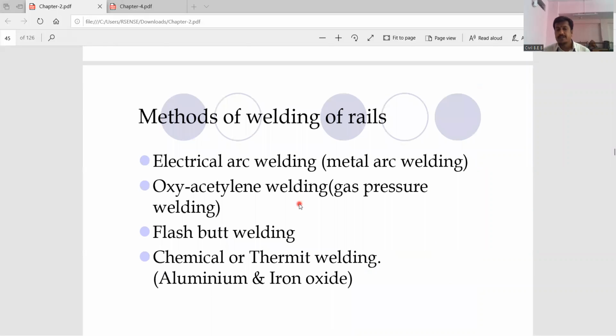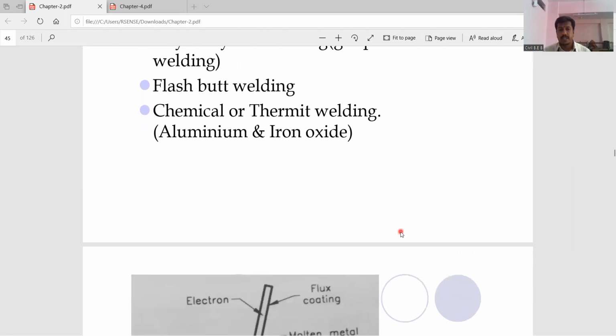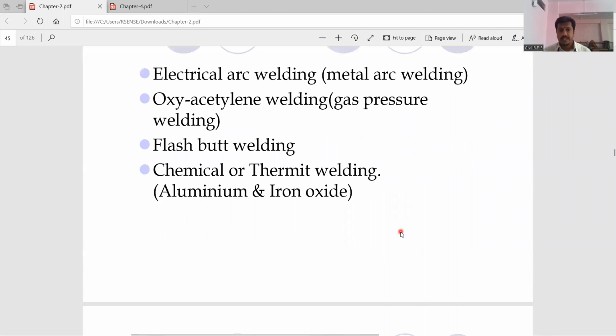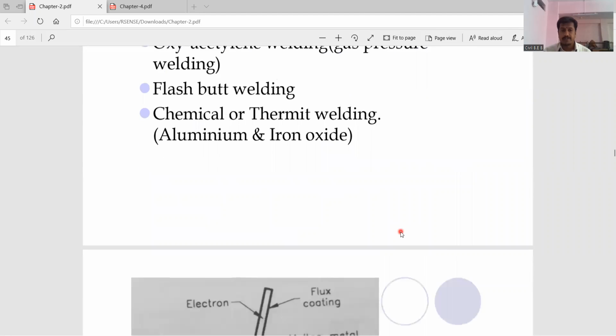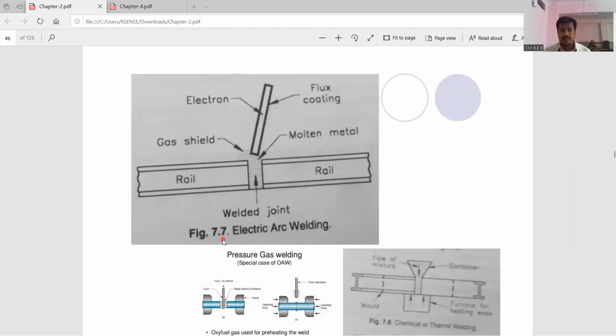So what are the different methods of welding? As I told you, we have the electric arc welding method, the flash butt welding method, the oxyacetylene welding method, and the thermite welding method. There are 4 methods of welding. The first diagram is for electric arc welding. The two rails are there. Then the electrode is there, flux coating, gas shield, and the molten metal.